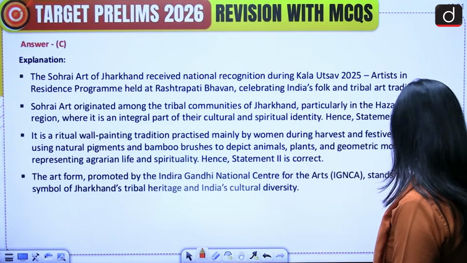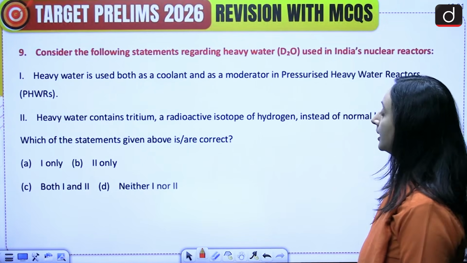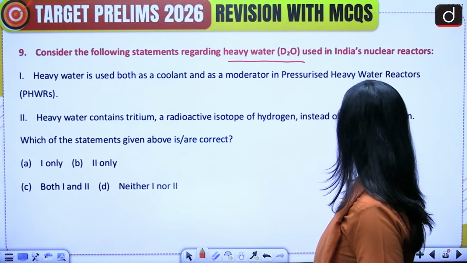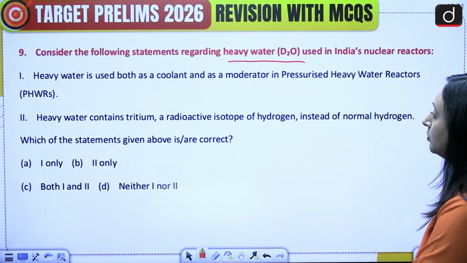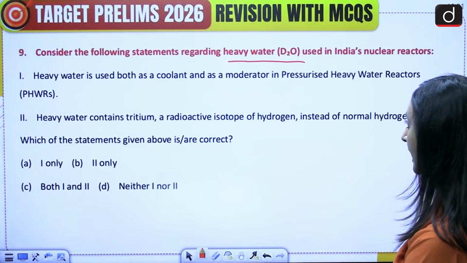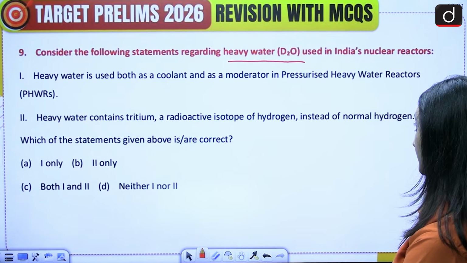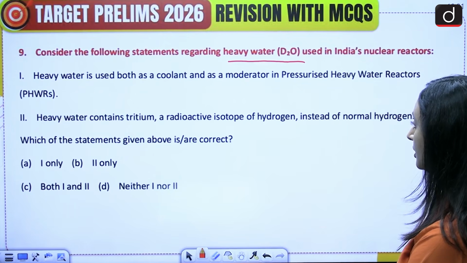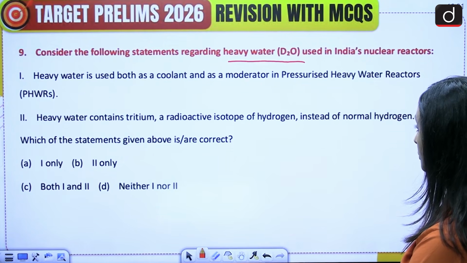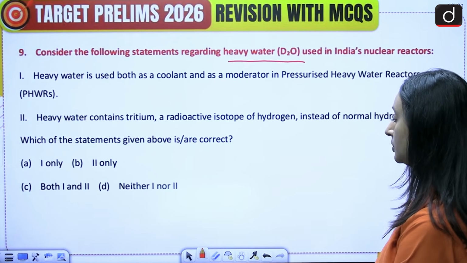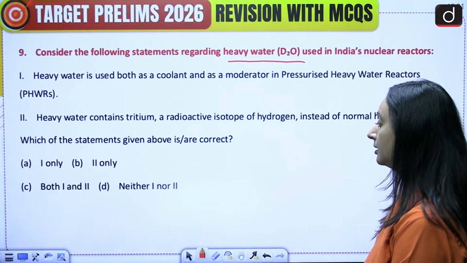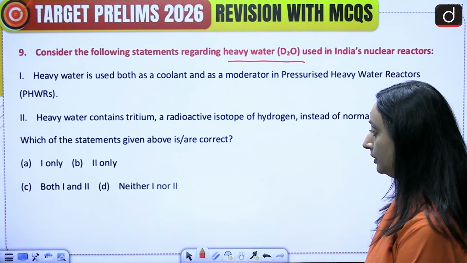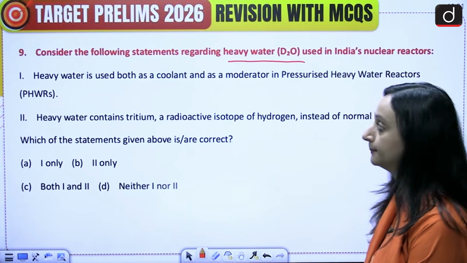Moving on to question number 9. Consider the following statements regarding heavy water used in India's nuclear reactors. 1. Heavy water is used both as a coolant and as a moderator in pressurized heavy water reactors. 2. Heavy water contains tritium, a radioactive isotope of hydrogen, instead of normal hydrogen. Which of the statements given above is or are correct? A, 1 only, B, 2 only, C, both 1 and 2, or D, neither 1 nor 2. Please attempt this question.